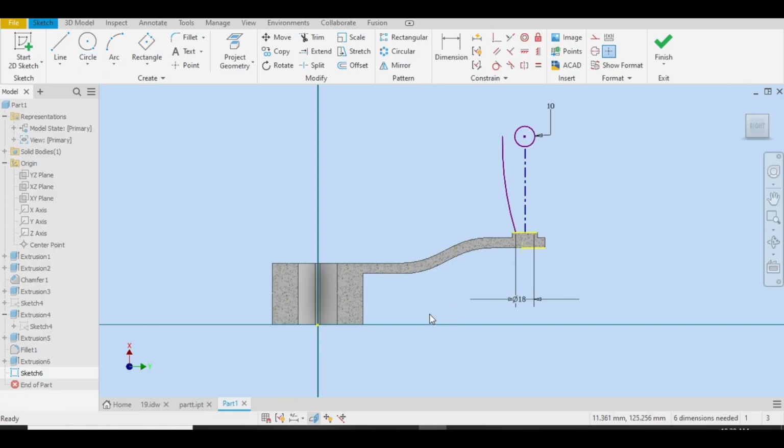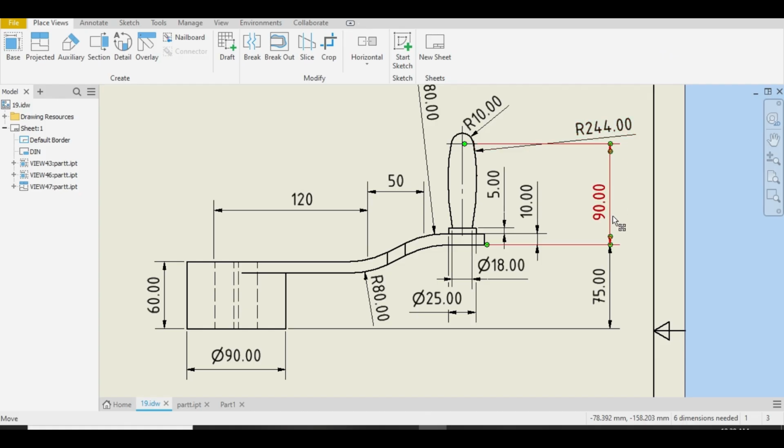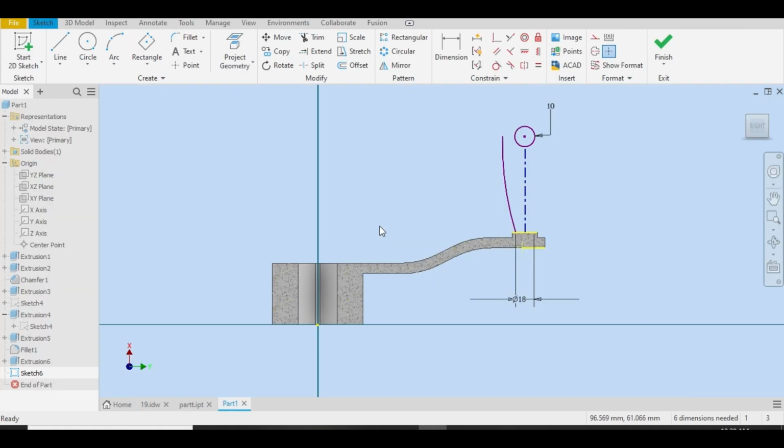What is the height for this? 90 millimeter from this bottom. So go back to the part, select dimension, select this point and this. 90. Okay, let me select constraint, vertical, this and this, align with the line. Let me select tangent, this line to this.